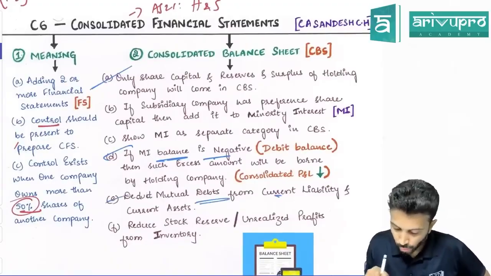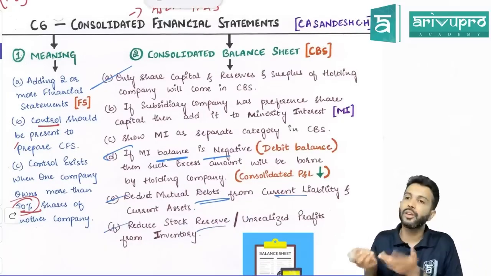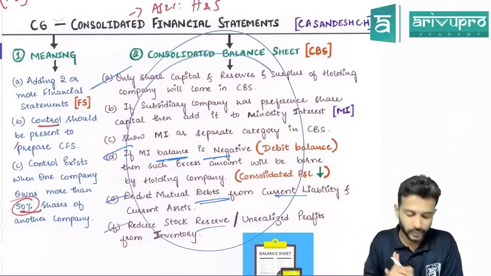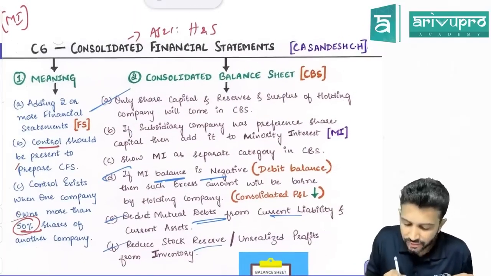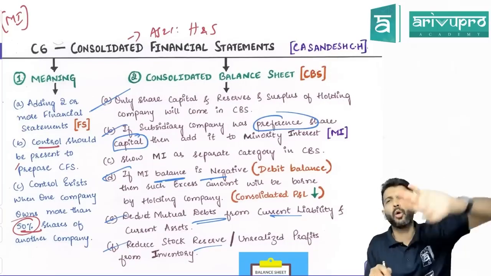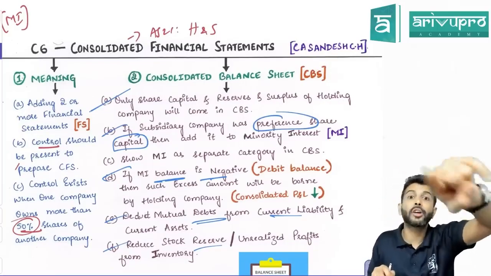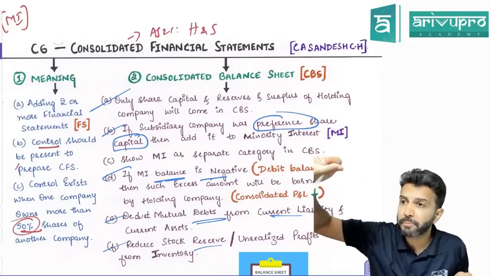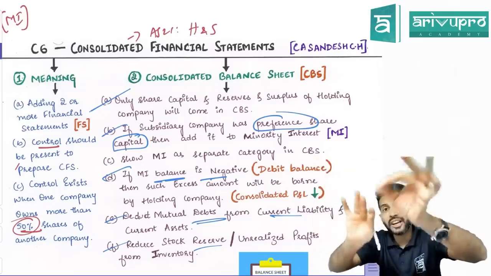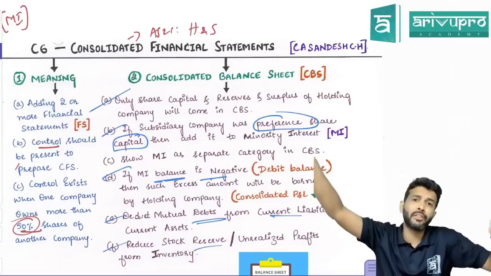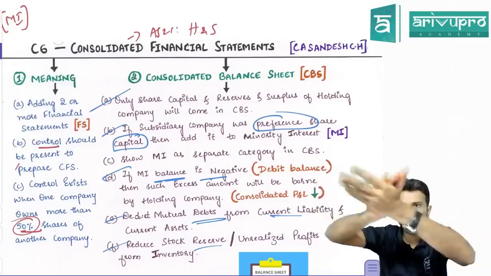All right. So deduct mutual owings. I think we're comfortable with this, no sir. Mutual owings and all, you need to reduce from the consolidated balance sheet. So whatever we did now only is what I've called out over here. Done. However, by chance, if the subsidiary company has any preference share capital, I've not seen this in the latest questions, some old question where this used to be there. It is possible that the subsidiary company can also have preference share capital. Correct? Sir, equity share capital of the subsidiary company will not come, because for the subsidiary company it is share capital, for the holding company it is an investment. So it will get nullified.